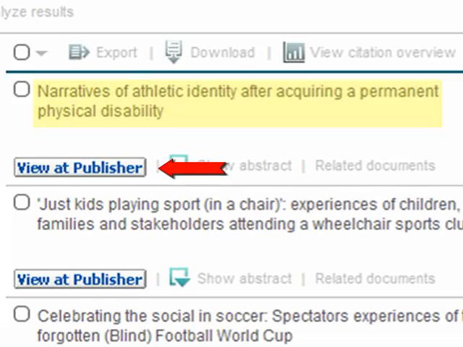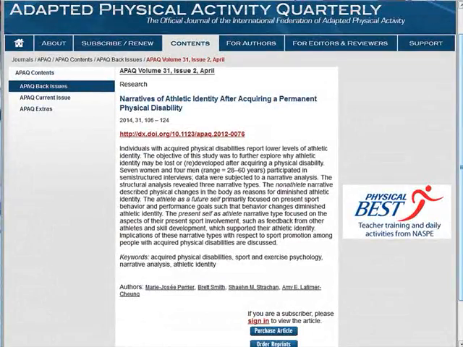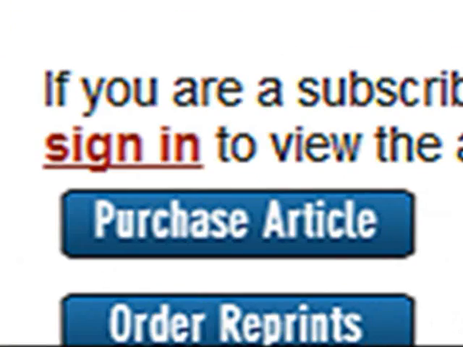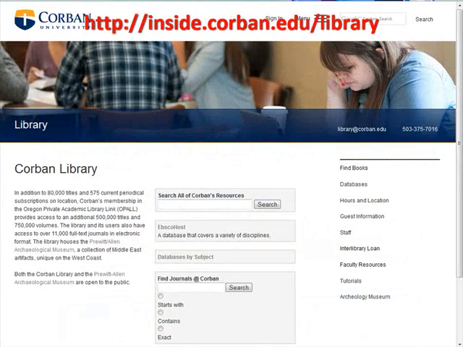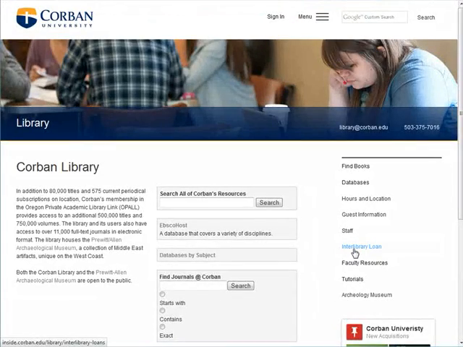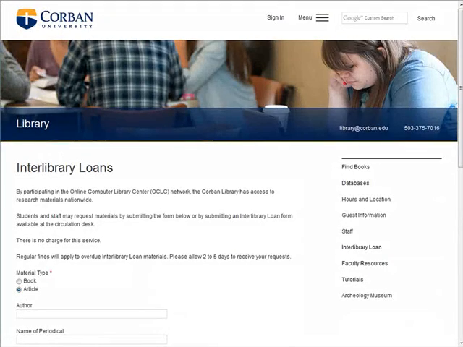The only link that appears to work for this article takes me back to the publisher, and it does not provide me with the full text of the article. How do I get the full text of this article? You can request a copy of it via Interlibrary Loan. Go back to the library's website, click on Interlibrary Loan, fill out the form, and request the article.